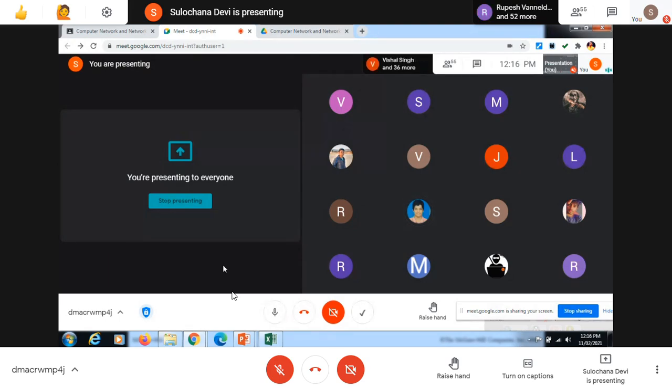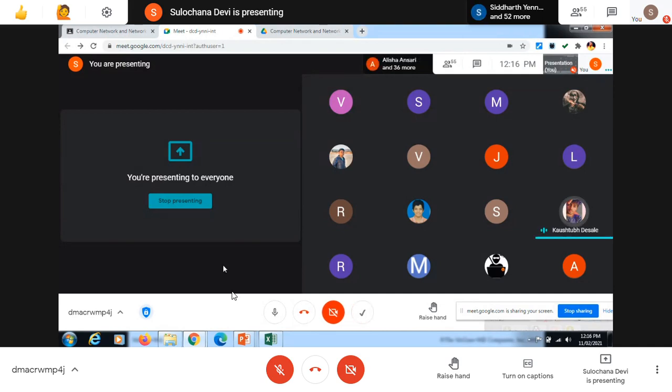Size of an IPv4 address is 32 bit. Size of an IPv6 address is 128 bit. And the size of a port number is 16 bit.